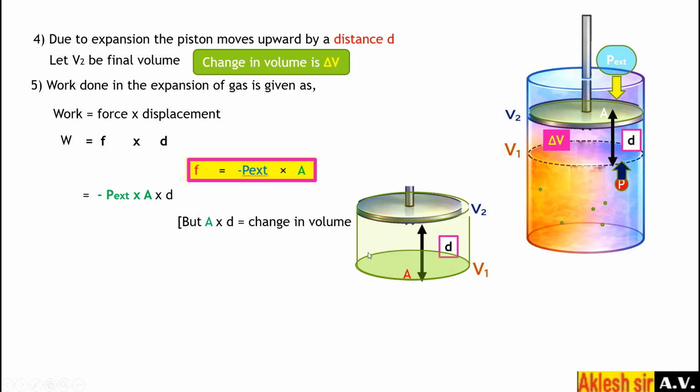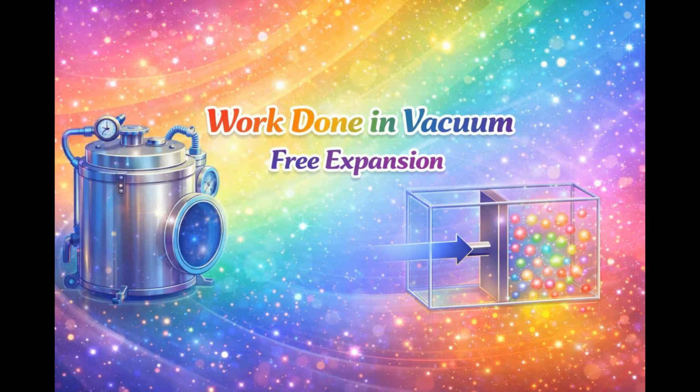So A into d is the change in volume, that is delta V. So the formula is work equal to minus P external into delta V, and this is the formula for work done in an isothermal irreversible process.